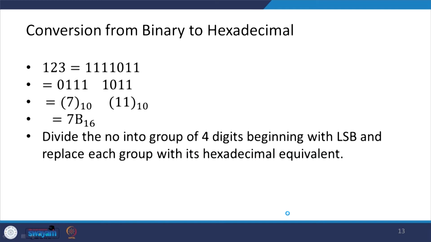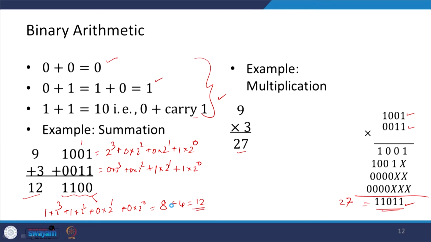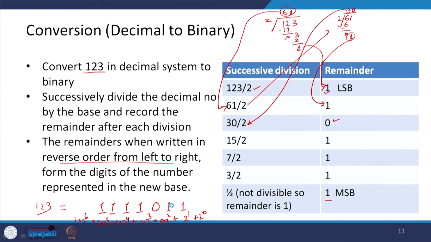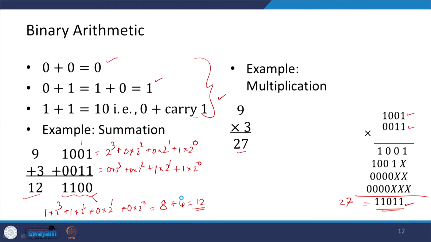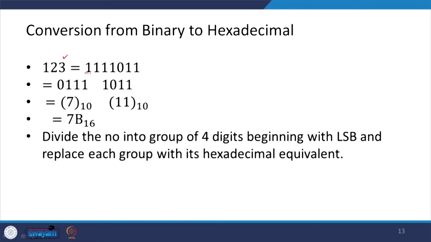Conversion from binary to hexadecimal. Suppose I want to convert from binary to hexadecimal. So, the binary number we have taken is 123, okay, and for that 123 we have seen over here its representation, 1 1 1 1 0 1 1. So, this is that number.